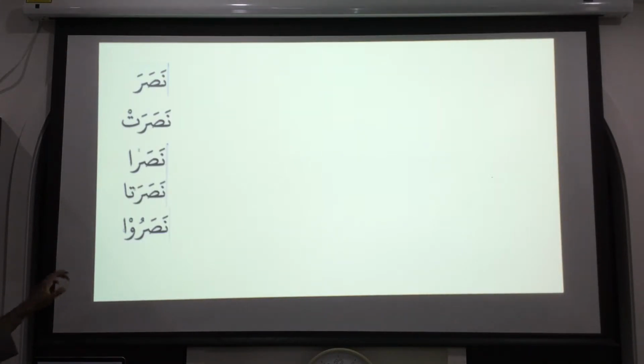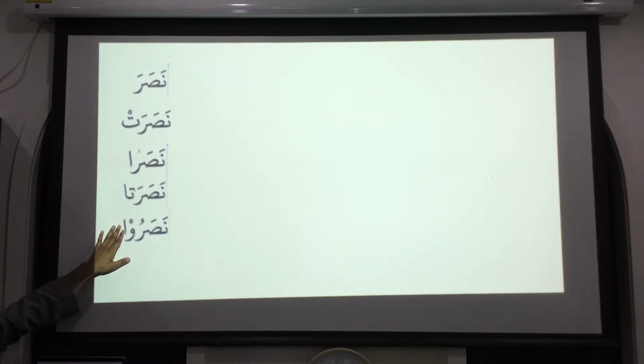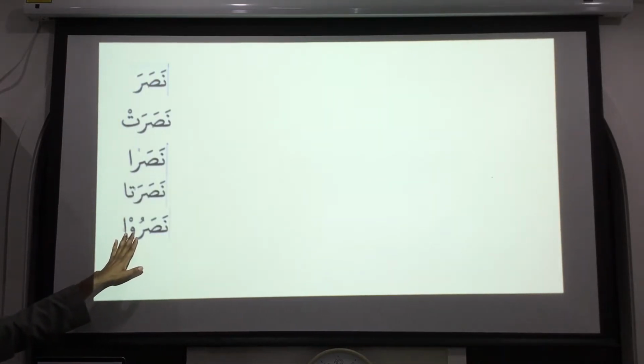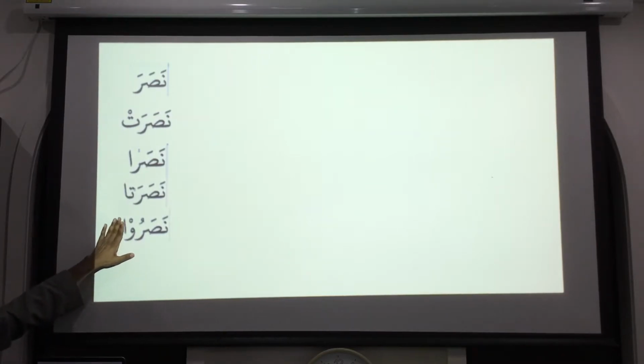And this alif, you will find it in the Quran a lot of the time. This alif is just a writing rule, okay? You don't have to pronounce it. Don't say nasarua. No, don't do that. It's nasaru, it's finished there.